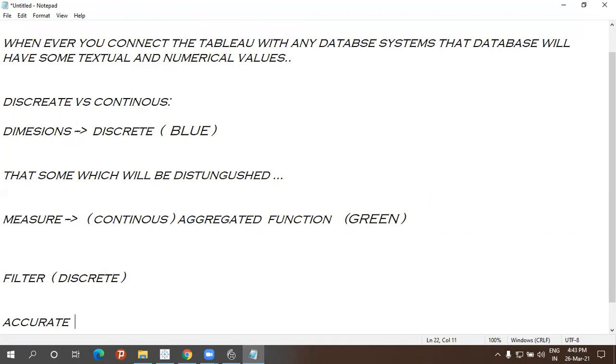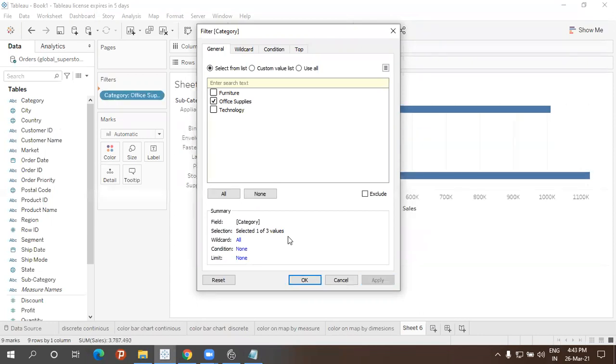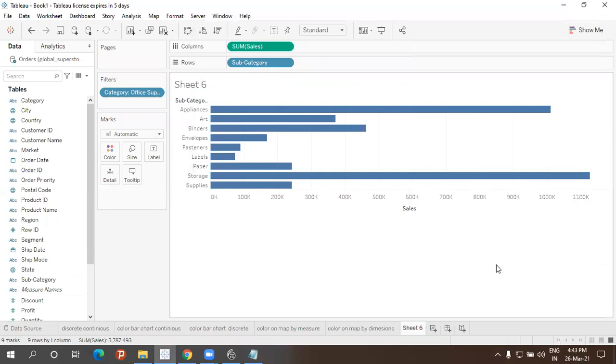So accurately you can filter, selecting only one of furniture, office supplies, or technology. Whichever one you want, you can select it accurately. Only that one I wanted, like this, so office supplies, only that much. So this is filtering based on dimensions or discrete, which gives an accurate filter.